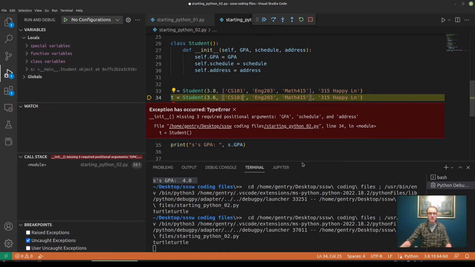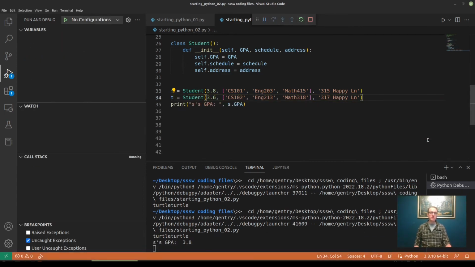So let's say the student T has like a 3.6. They are in CS 102, they're English 213, Math 318, and they're living next door. They're in 317 Happy Lane, right? So now I'm going to use VS Code. The little circle back arrow here restarts a run of your program if you've hung up on an error like this.